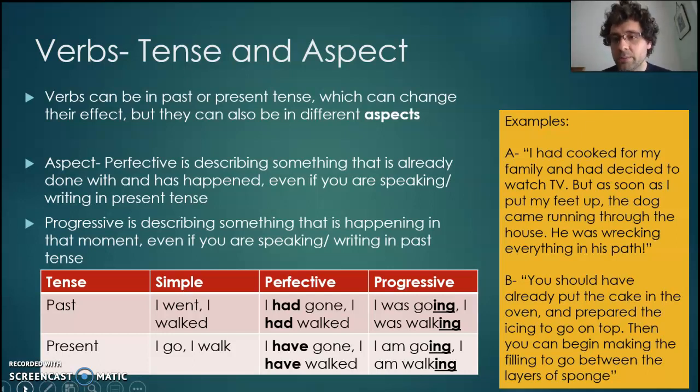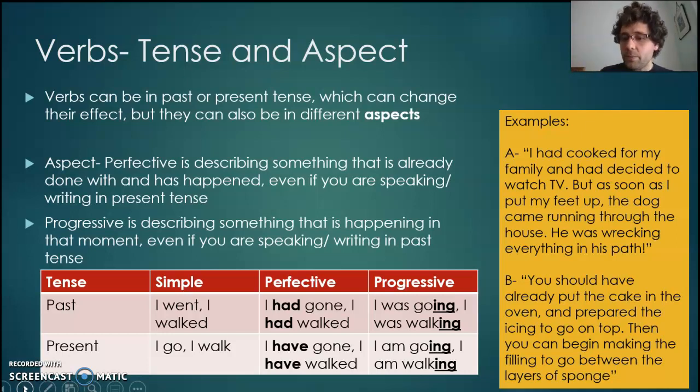He was wrecking everything in his path. That whole thing is in past tense. It's describing something that happened in the past. However, the first bit is perfective. The cooking for the family, deciding to watch TV, is the background information to add to the contrast of the chaos caused by the dog. The bit with the dog is progressive aspect. He came running in. He was wrecking everything. That's in the past, but it throws us into the moment.